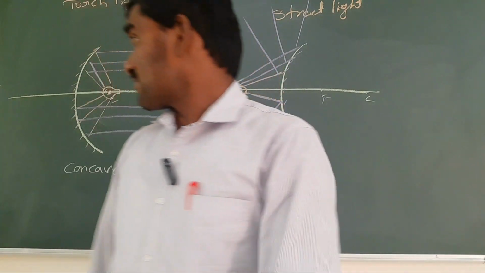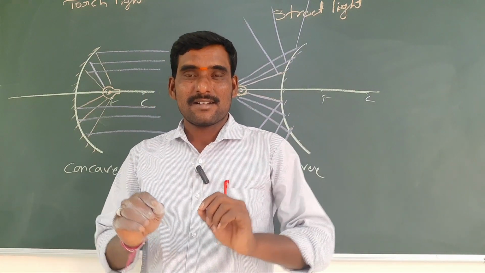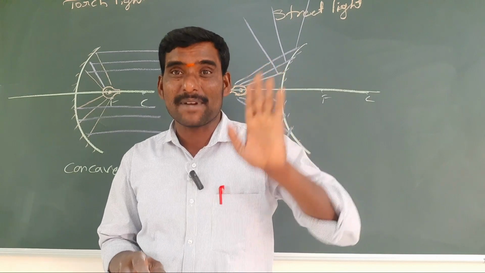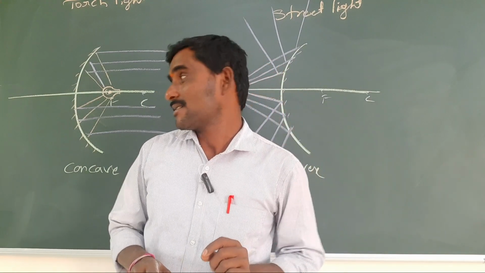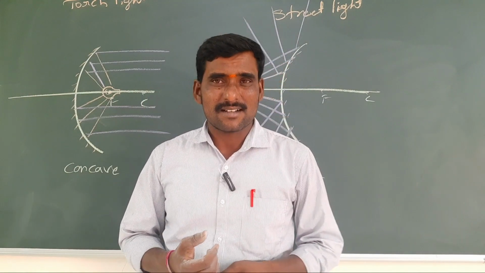Okay friends, this is part 1. In part 2, I am going to show you a direct experiment and the apparatus: convex mirror, concave mirror, and also some problems along with the solar cooker. That will take another class.